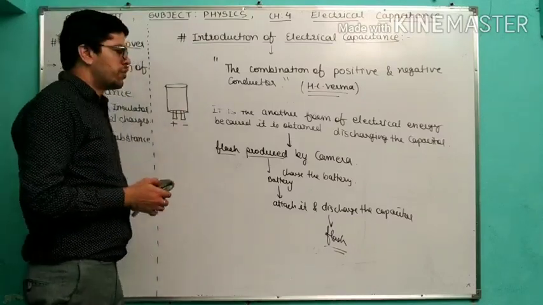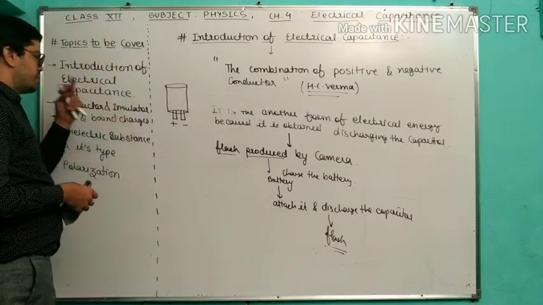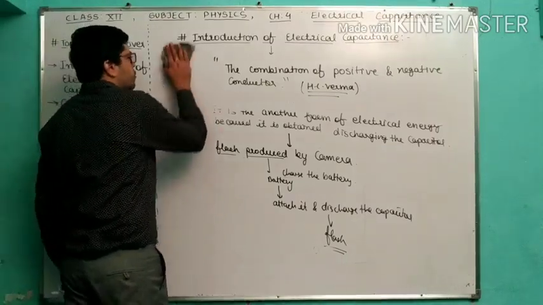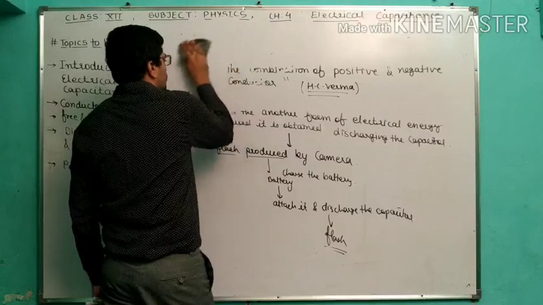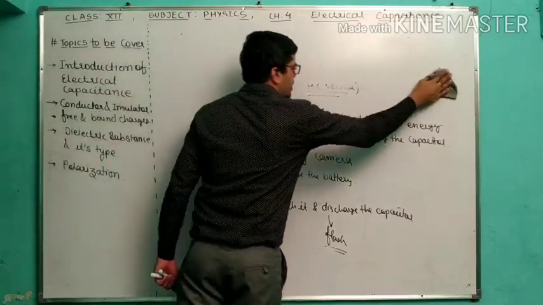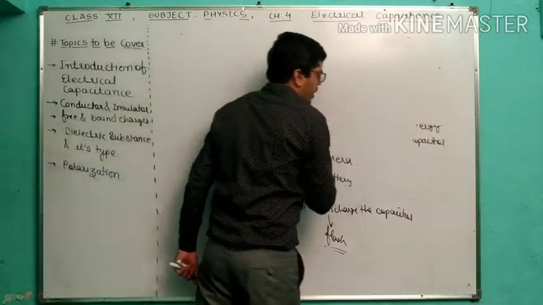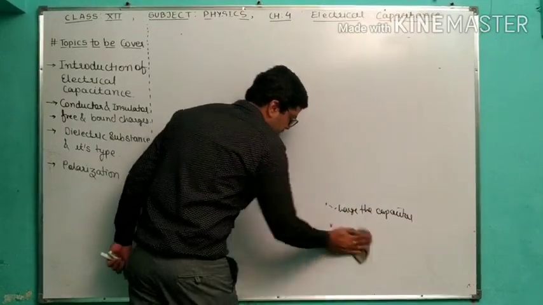Now we are talking about the basic terminology that is included in the syllabus, that is conductor and insulator. So let's try to understand what you mean by conductor and what you mean by insulator. So I think you studied these things in the 10th standard, but it is included in the syllabus. That's why I am going to explain again here with basic examples.